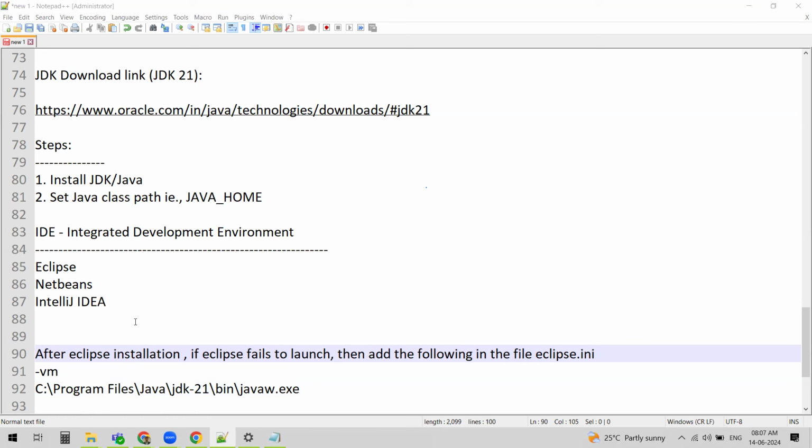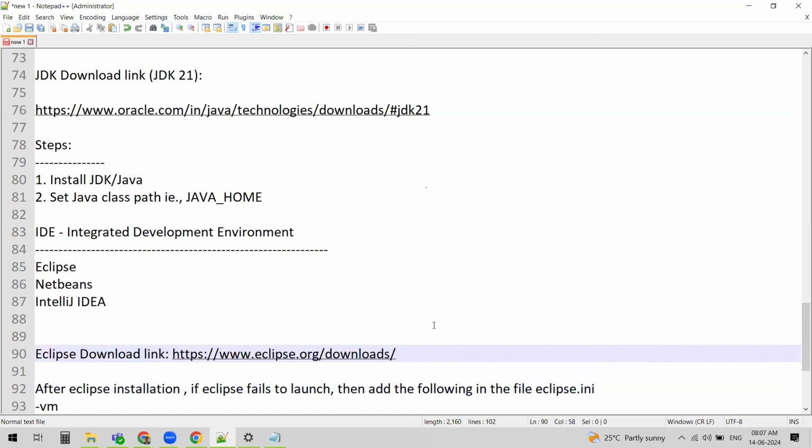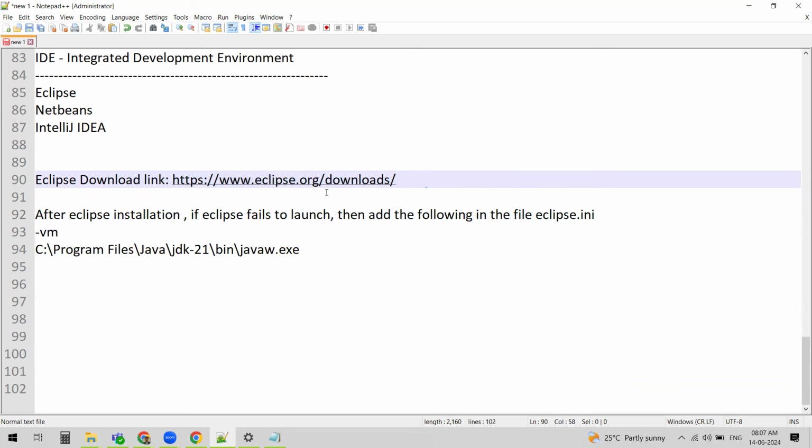Forgot to provide you the Eclipse download link. You can just click on this link to download Eclipse, and after download, we will install it. After installation, if you double click on your shortcut and it is not getting launched, then we have to make this change in the eclipse.ini file. You can find this file in the installation location.